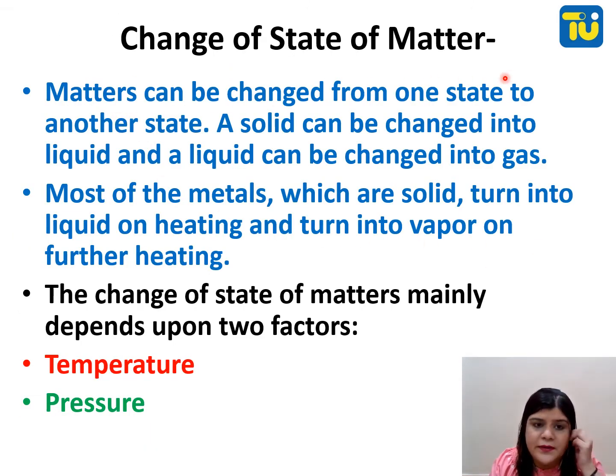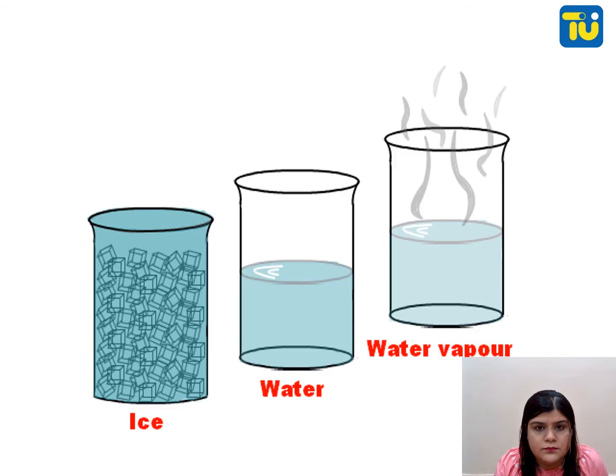Change of state of matter. Matter can be changed from one state to another. A solid can be changed into liquid and liquid can be changed into gas. Most of the metals which are solid turn into liquid on heating and turn into vapor on further heating. The change of state of matter mainly depends upon two factors, temperature and pressure. Fine. So ice to water, water to water vapor. This is all interconversion of state of matter.